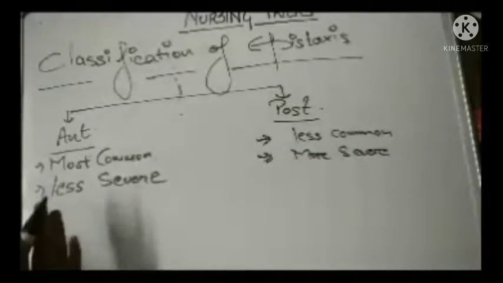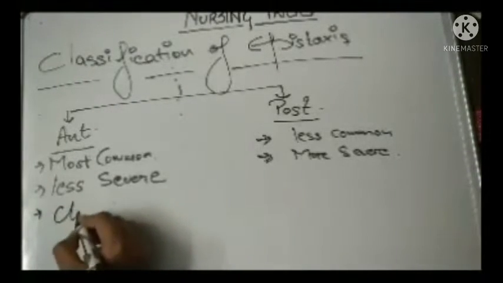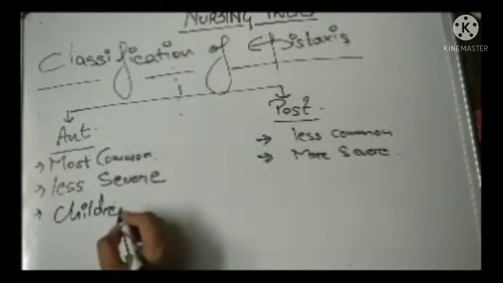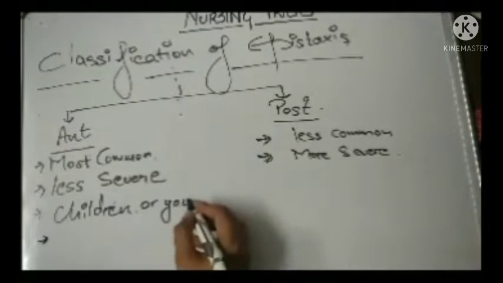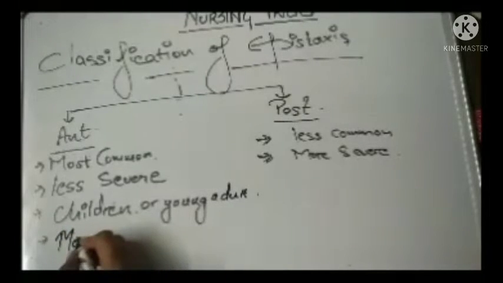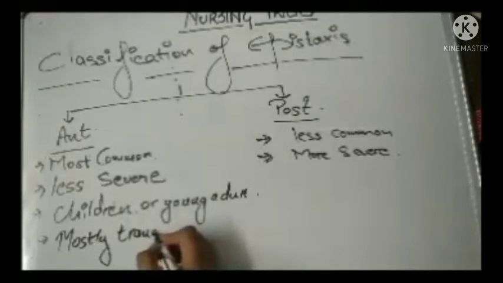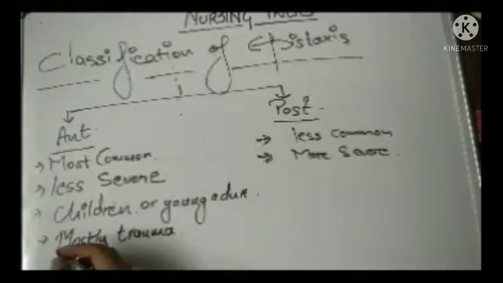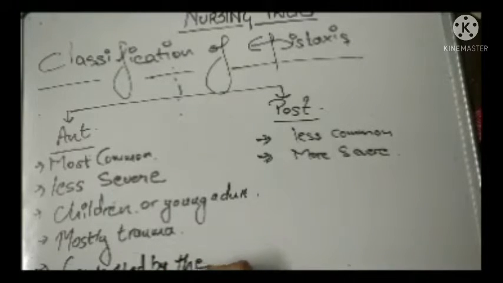Then the anterior bleed is most commonly seen in children, or you can say young adults, and mostly the cause of this anterior bleed is trauma in the anterior area of the nose, and it can be easily controlled by direct pressure.